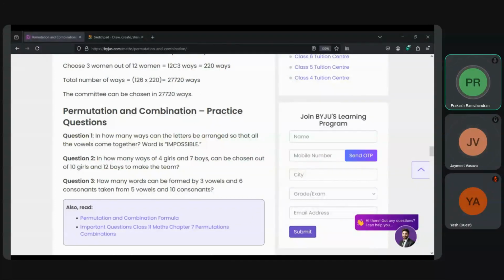So Yash, are you there? Yes, sir. Are you listening to all the arguments here? Yes, sir. It is good, if you don't argue, you don't win. Even though we may fight, it's good to fight here than fight in the exam. You're absolutely right, sir. You have to get the logic right.